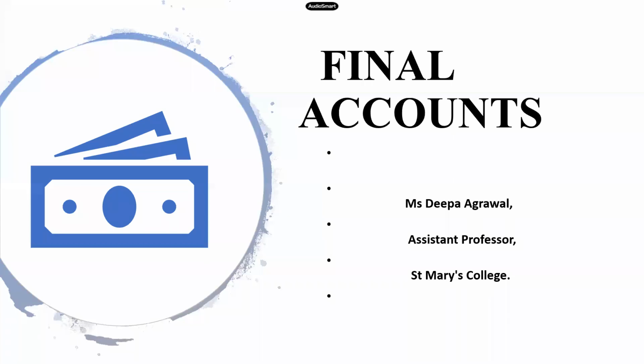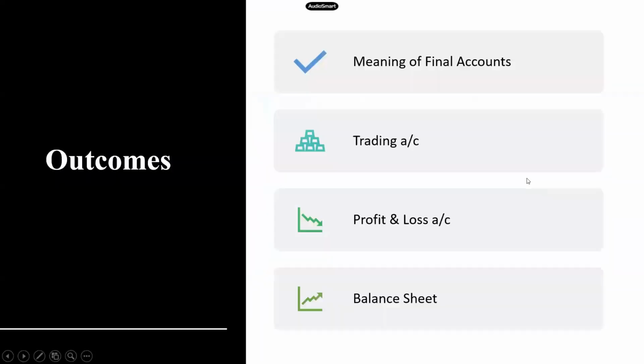Trading account, P&L account, and balance sheet. Correct. So there are three major parts of the final accounts. We call them the trading account, the profit and loss account, and the balance sheet. So now let us see what we are going to cover in today's session.